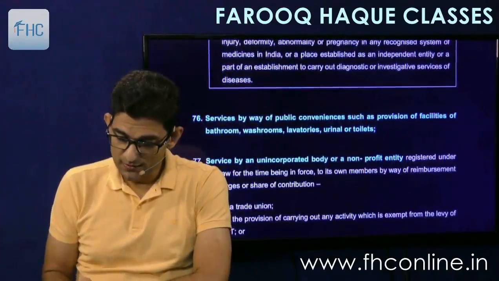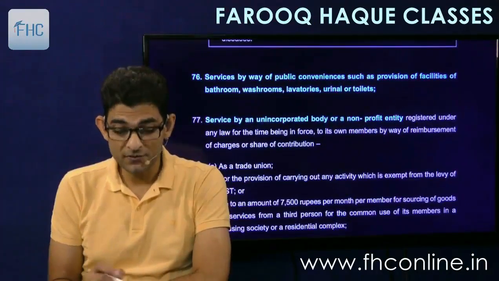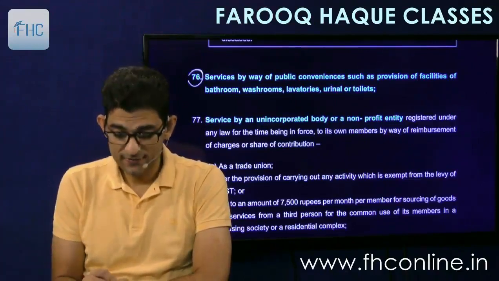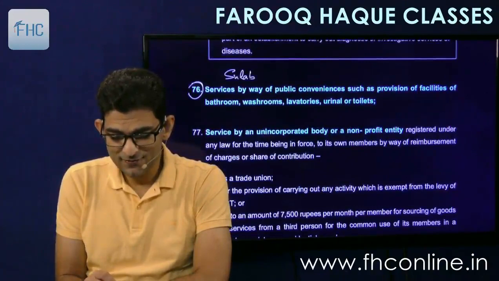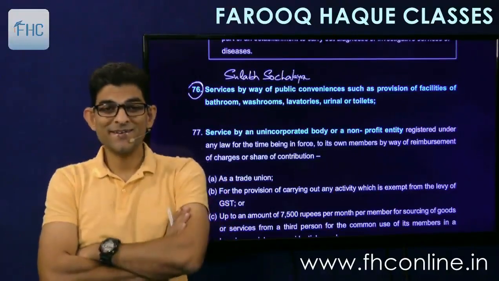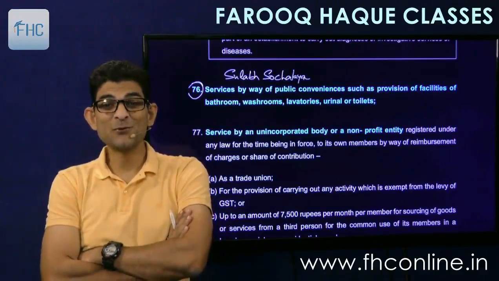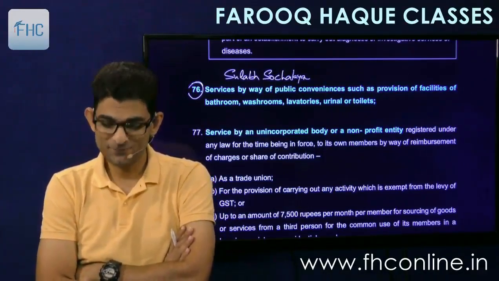Then next one is a very interesting one, number 76, and a very useful one. Sulabh Shauchalay. You have seen a lot of Sulabh Shauchalays. The public urinals and bathrooms and washrooms and lavatories, or urinals or toilets, they are exempt.